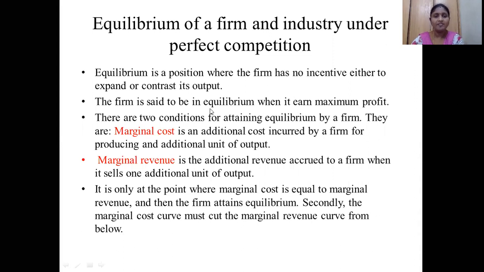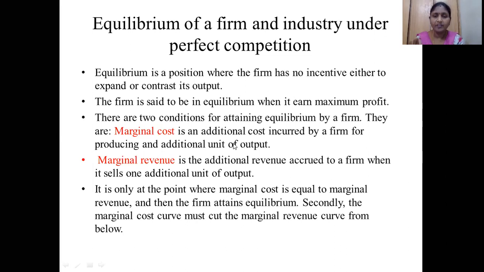So for explaining this, we require two terminologies, and they are very, very important. In the last class itself, Naidu sir told you marginal cost and marginal revenue. In your second unit, you covered marginal cost, fixed cost, variable cost, average cost, and various other costs. So here we require the definitions of marginal cost and marginal revenue.